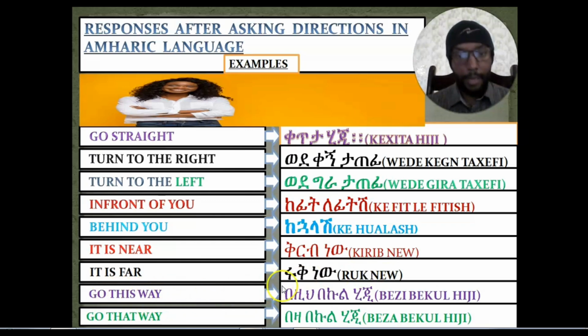And how about if you want to say go this way to a female person? Go this way. በዚህ በኩል ሂጂ. We'll say what? በዚህ በኩል ሂጂ. በዚህ በኩል ሂጂ means go this way.